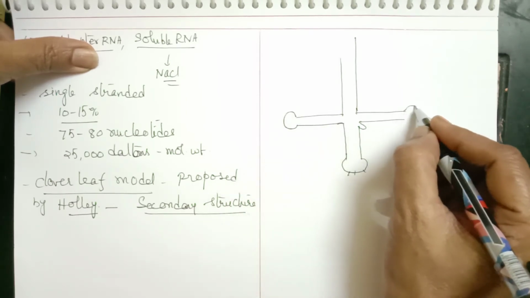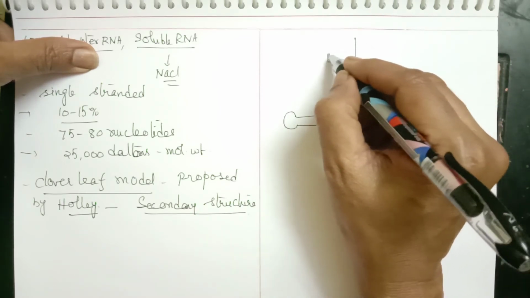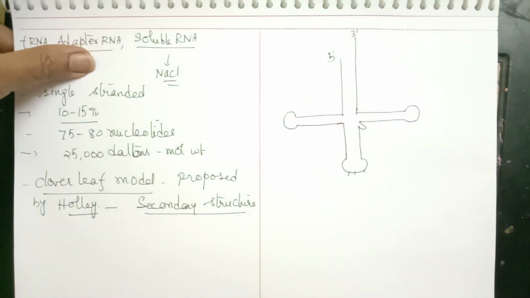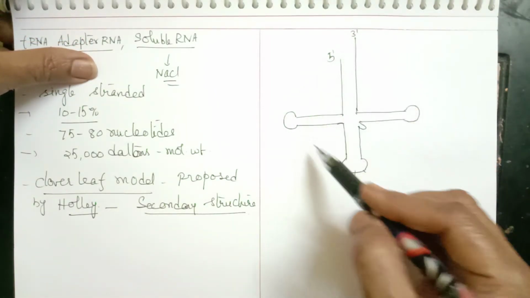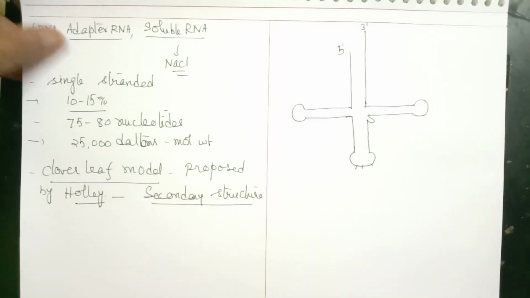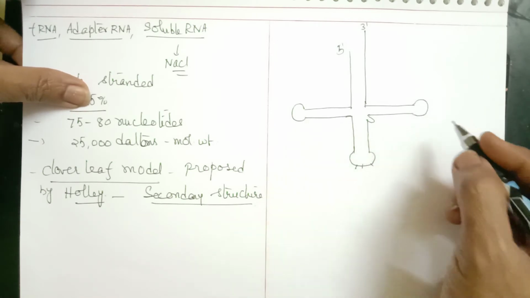It is a linear molecule. There will be a 5' end and a 3' end. It is folded in such a way that it produces 3 arms. These are the 3 arms.